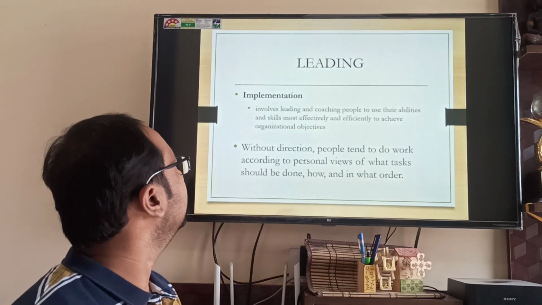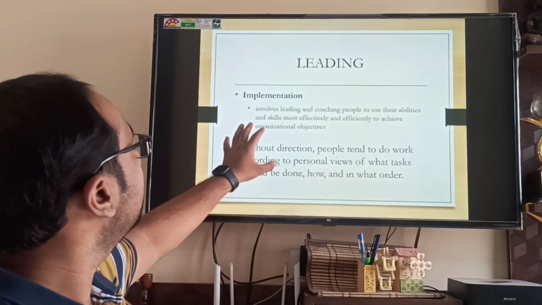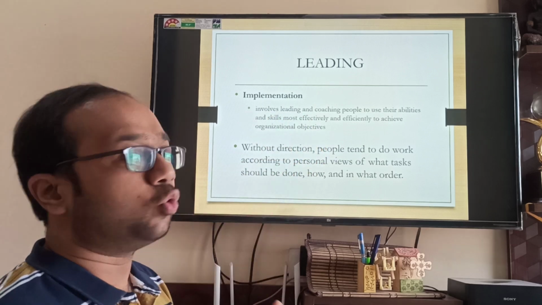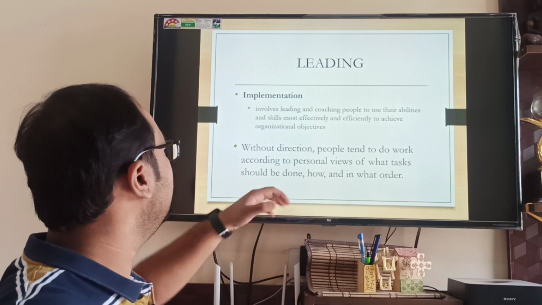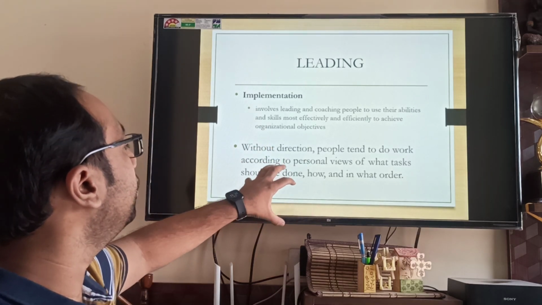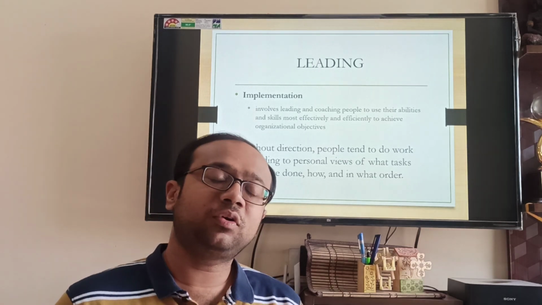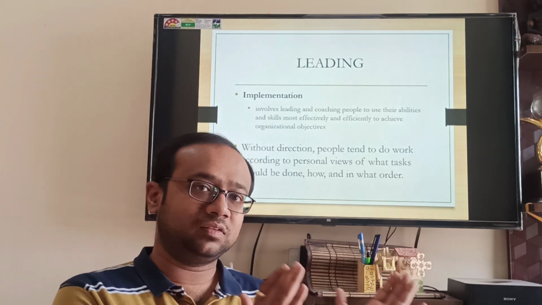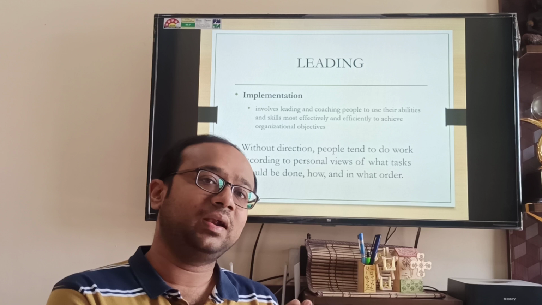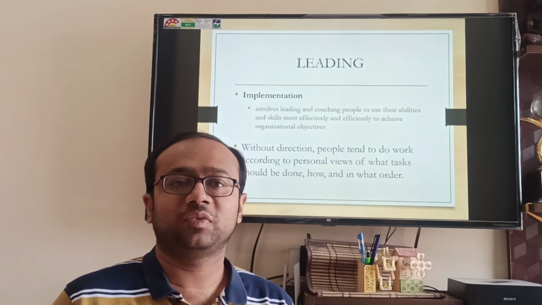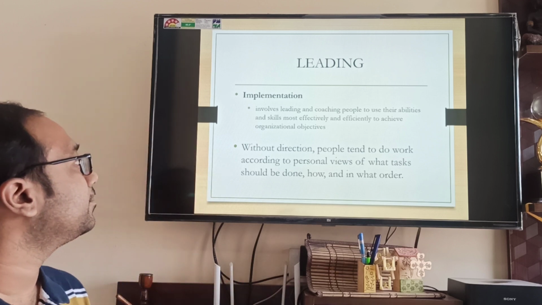Then next comes leading. The implementation part involves leading and coaching people to use their abilities and skills most efficiently. You coach them, you tell them how they can do that. Without direction, people tend to do work according to their personal view of how the task should be done, in what order. So you need to set out, this is the thing, these are the objectives, this is what to keep in mind, and you work accordingly. Otherwise a person will plan according to his own whims and fancies. That should not be the case.